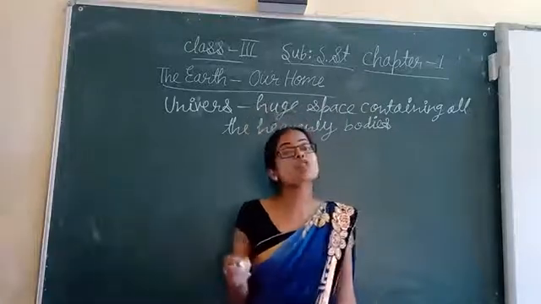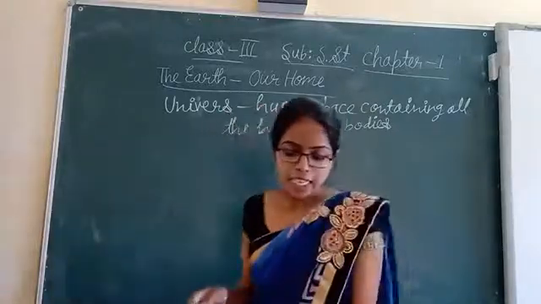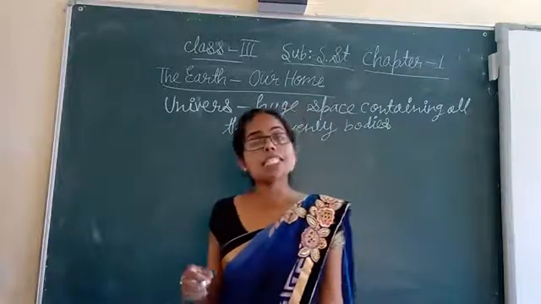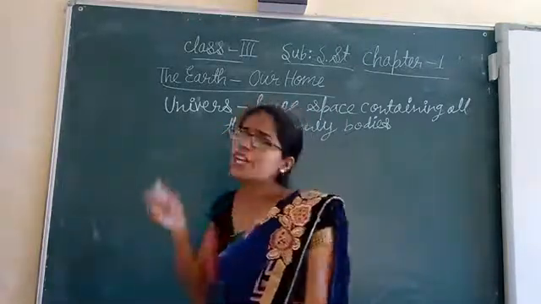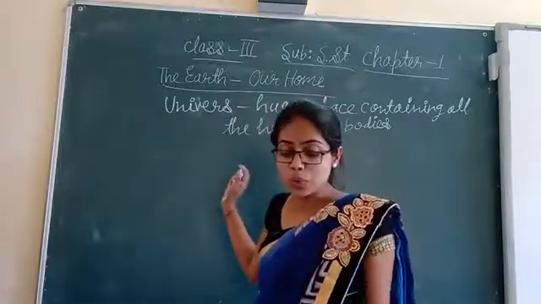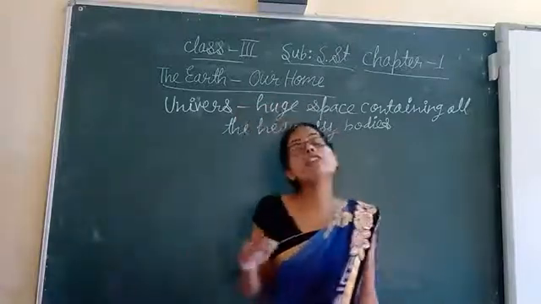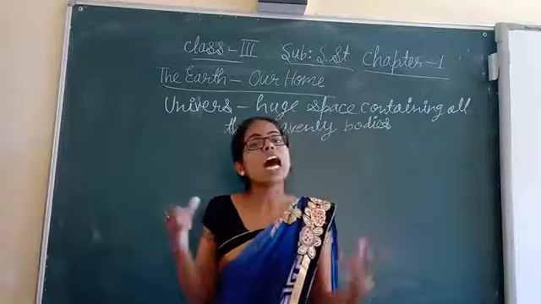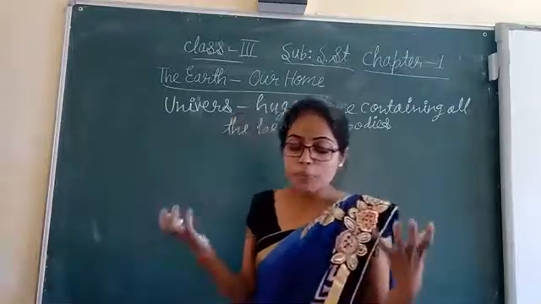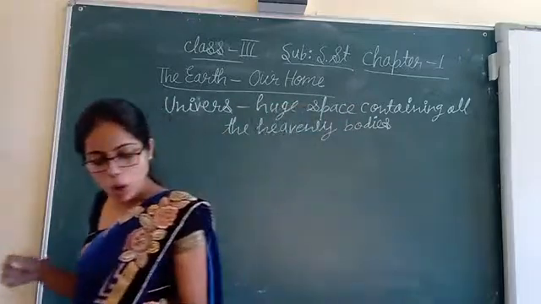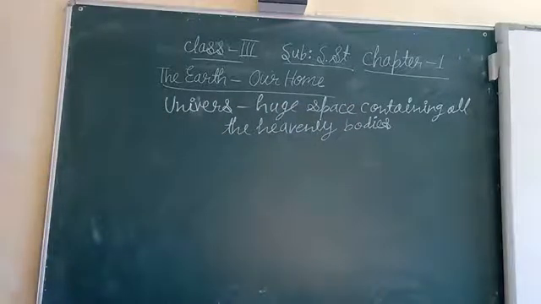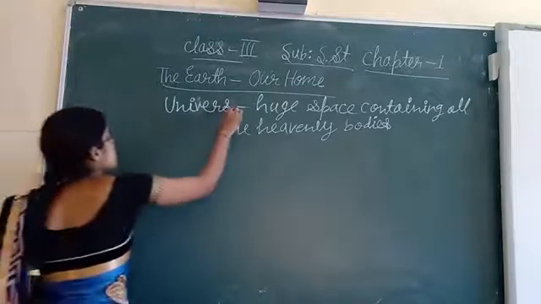Our Earth is one of the 8 planets that revolve around the Sun. The planet Earth is a very small part of this universe. If we see it from space, the Earth just looks like a blue ball. Why does this Earth look like a blue ball? Because on the surface of the Earth, seas and oceans are present.